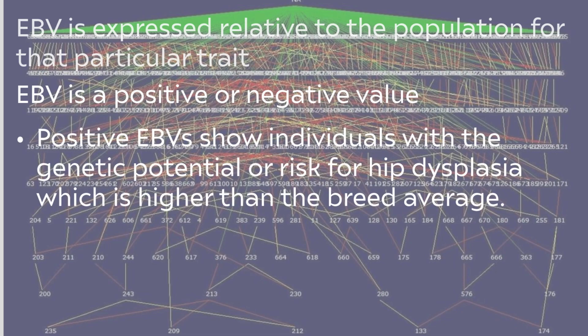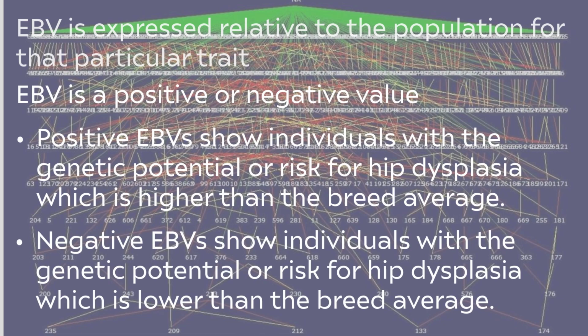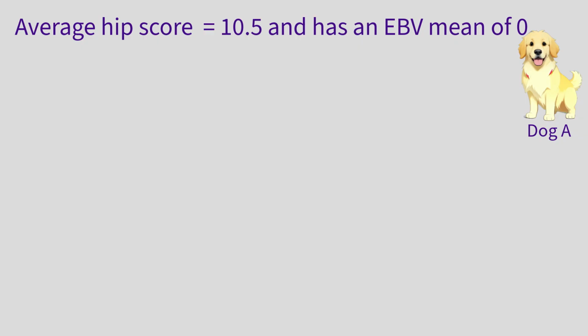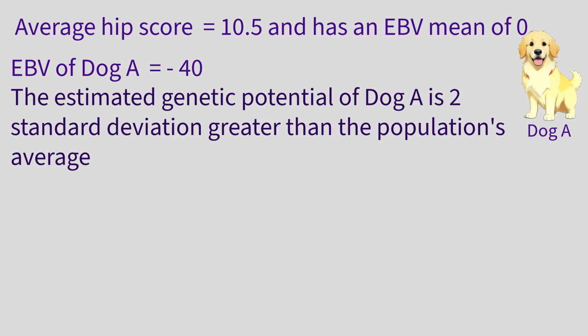Positive EBVs show individuals with the genetic potential or risk for hip dysplasia which is higher than the breed average. Negative EBVs show individuals with the genetic potential or risk for hip dysplasia which is lower than the breed average. For example, the average hip score in the database is 10.5 and the estimated breeding value of male dog A is -40. What does this mean? It means the estimated genetic potential of dog A is 2 standard deviations better than the population average.